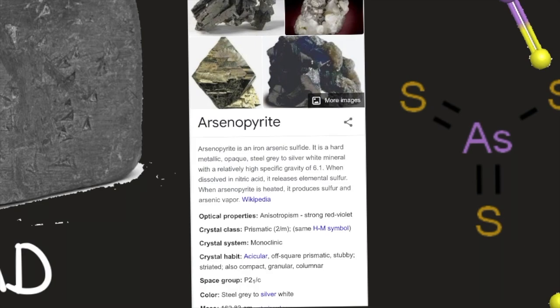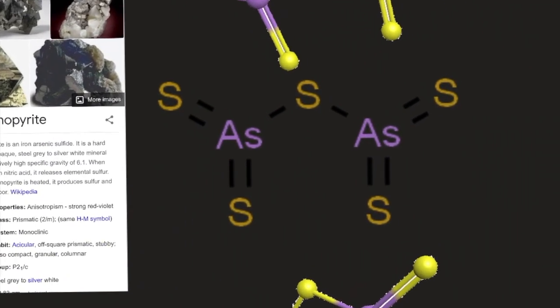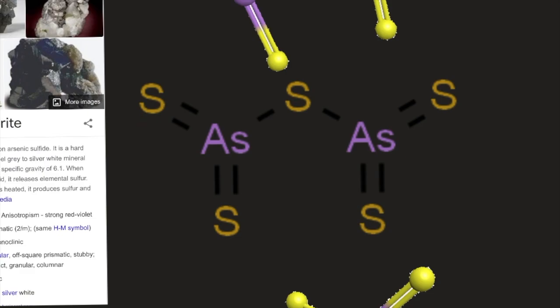Its optical properties are anisotropism, with strong red. Its crystal class is prismatic. Its crystal system is monoclinic. Its color is steel gray to silver white. And here we have arsenic with sulfur, and that's how it looks.